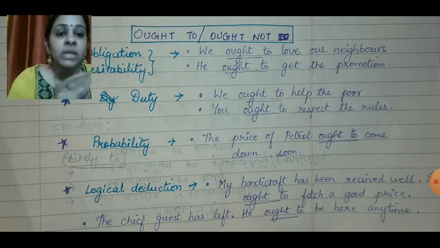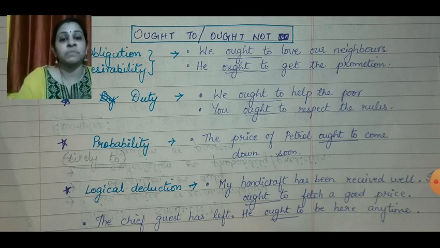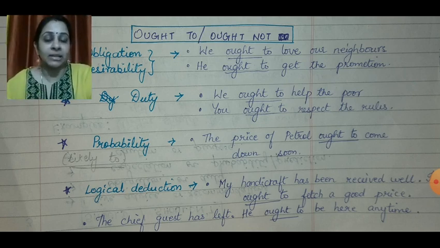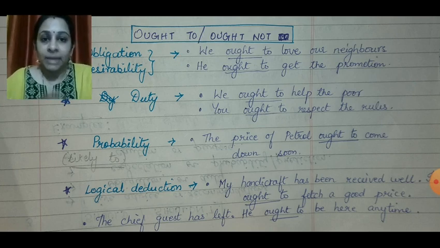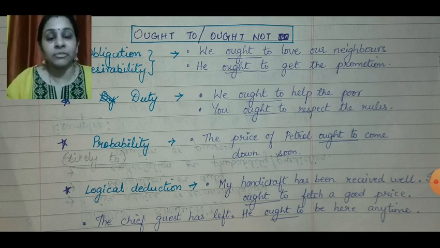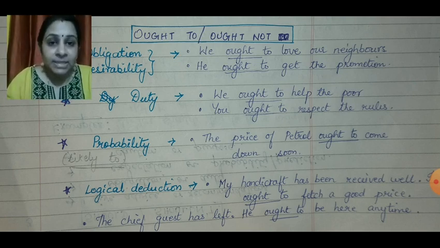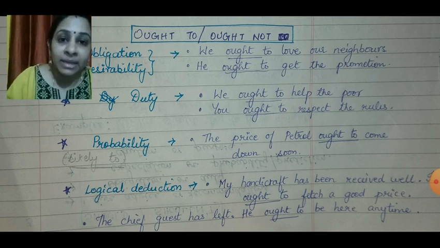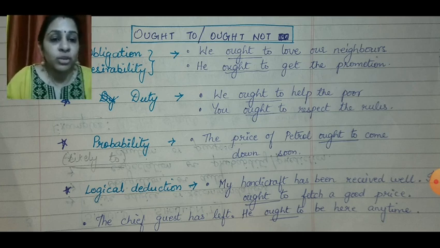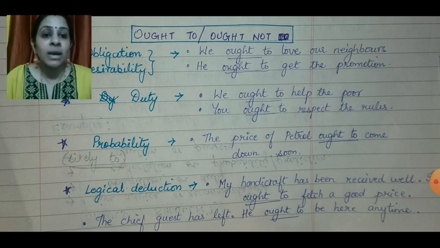received in a different way. So my handicraft has been received well. It ought to fetch a good price. Because of the handicraft being accepted well, it is likely that I get a good price for it. Now, the chief guest has left. So he has already started for the program from his house. He ought to be here any time. So here the logical deduction is because he has already started from there, it is almost time that he arrives at this venue. So we use this ought to mention that logically this thing is going to happen.